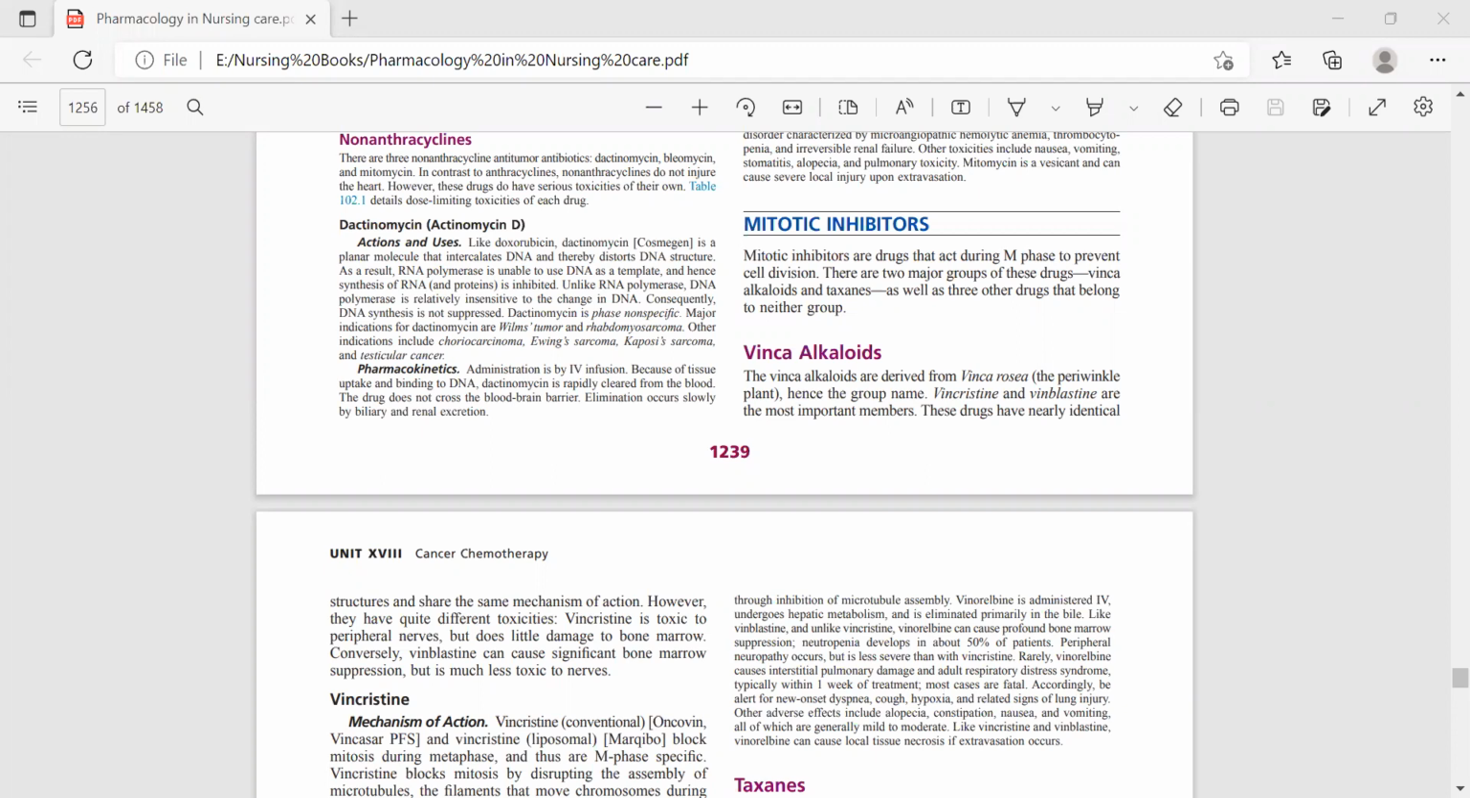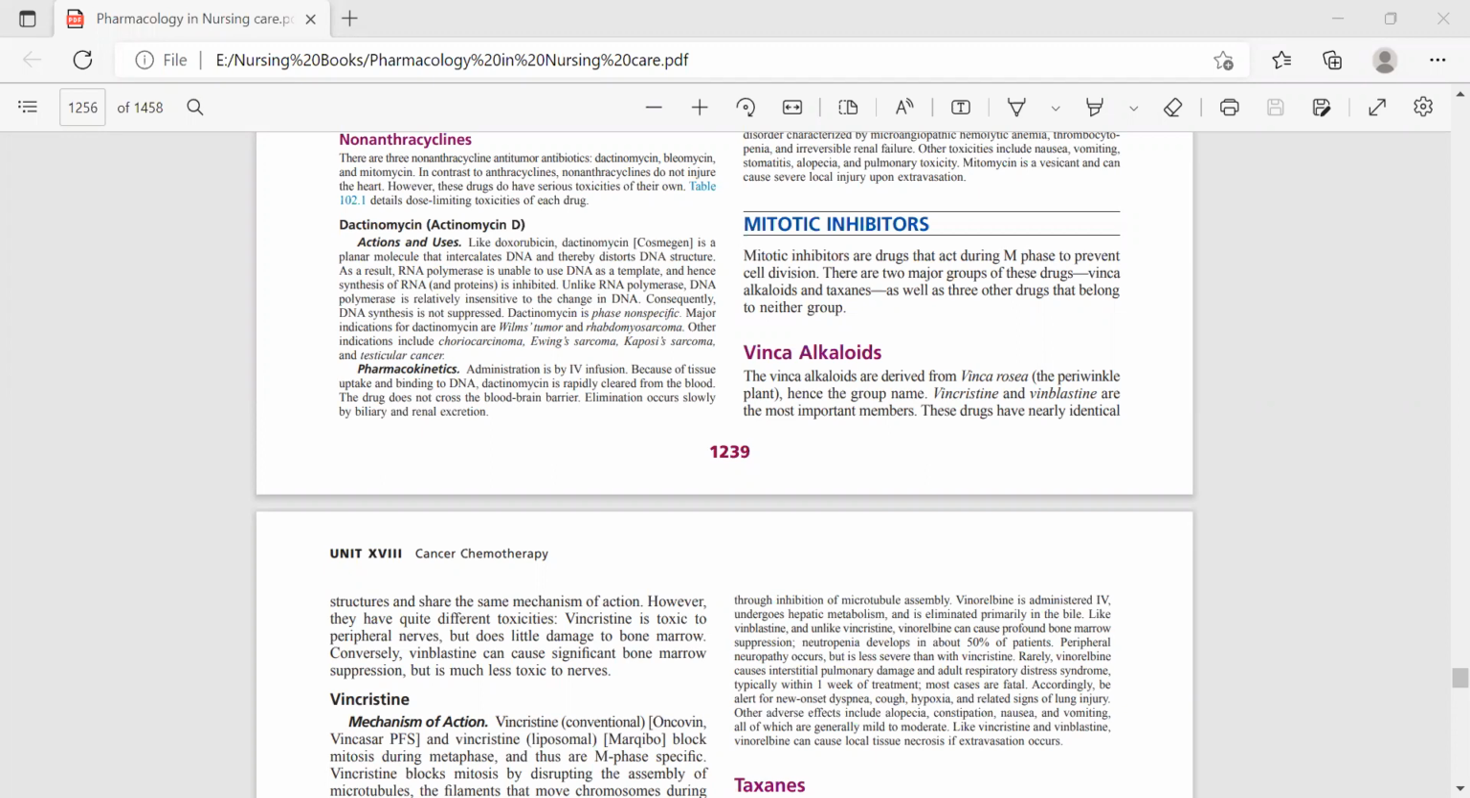There is another lecture related to cytotoxic anti-tumor activity, and it is known as mitotic inhibitors. The drugs included as mitotic inhibitors act during M phase to prevent cell division. Basically, there are two major groups of drugs, that is vinca alkaloids and taxanes.